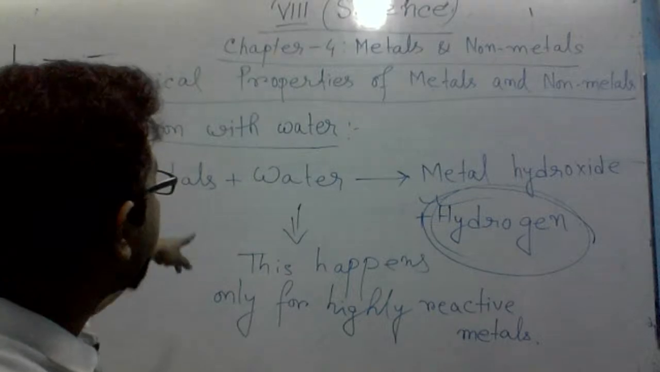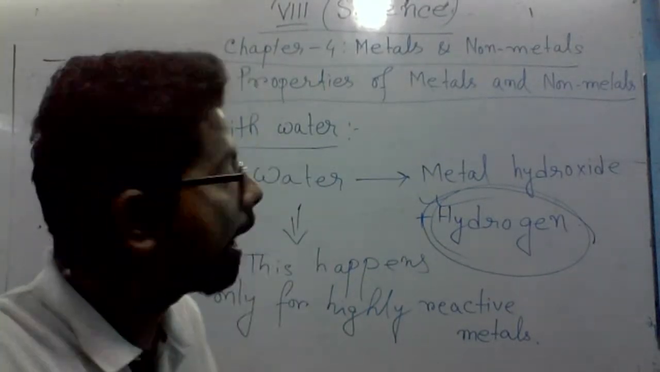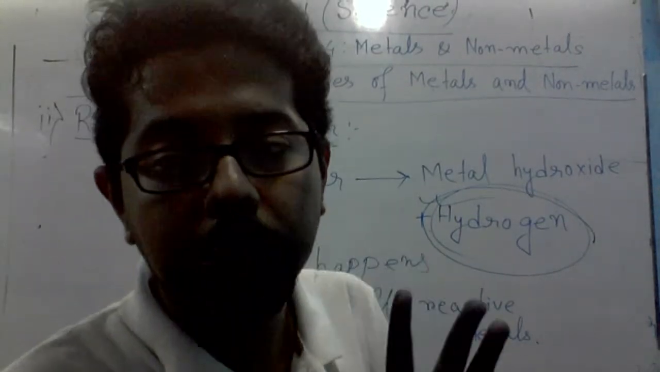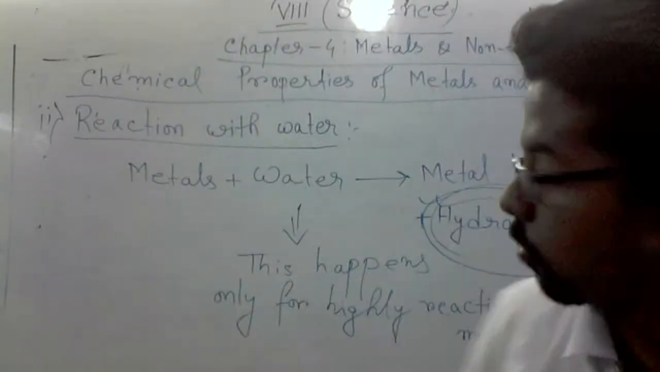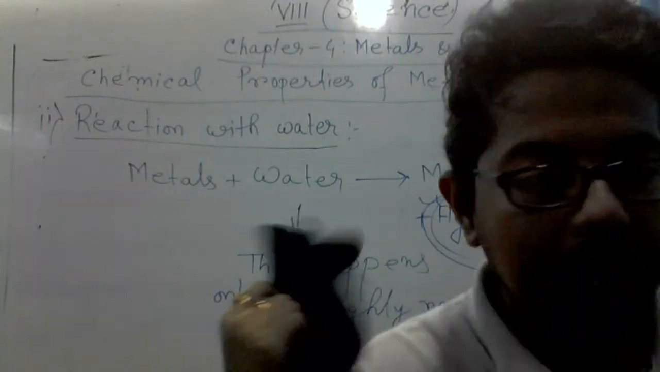And in the case of highly reactive metals, it will form metal hydroxide, and in the case of less reactive metals, it will form metal oxide. That I am going to explain to you with an example. So for the first one, I will give the example. Now I am going to erase that one.